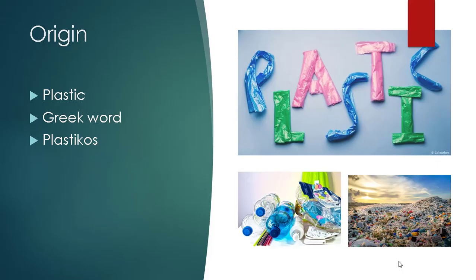What is the origin of this word? The term plastic is derived from the Greek word plastikos, meaning fit for molding. This refers to the material's malleability or plasticity during manufacture, which allows it to be cast, pressed, or extruded into a variety of shapes, such as films, fibers, plates, tubes, bottles, boxes, and much more.